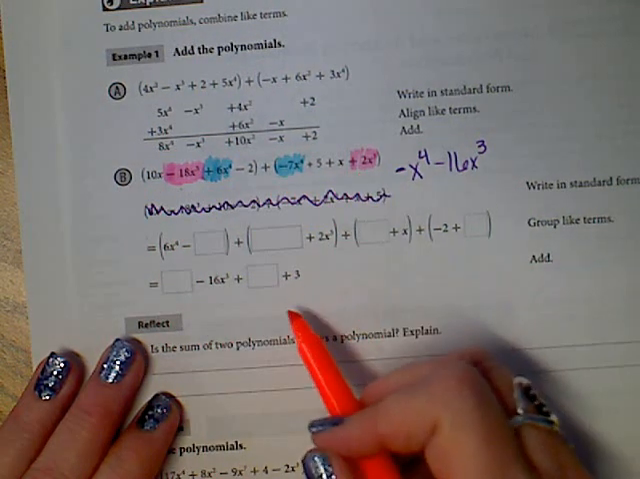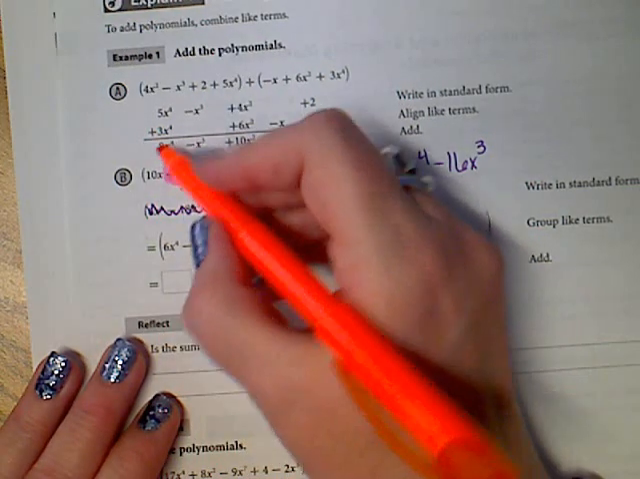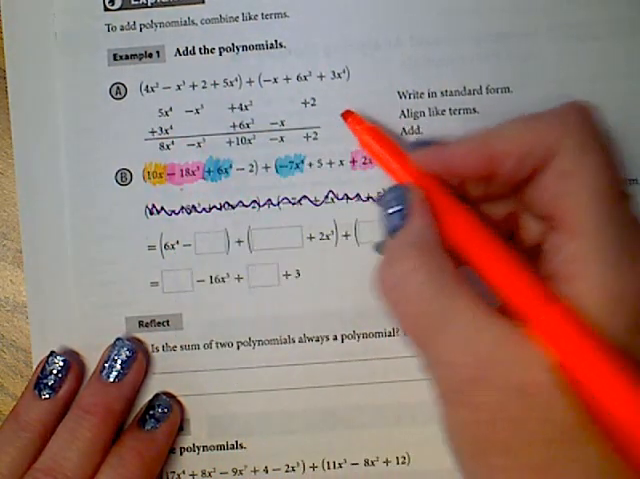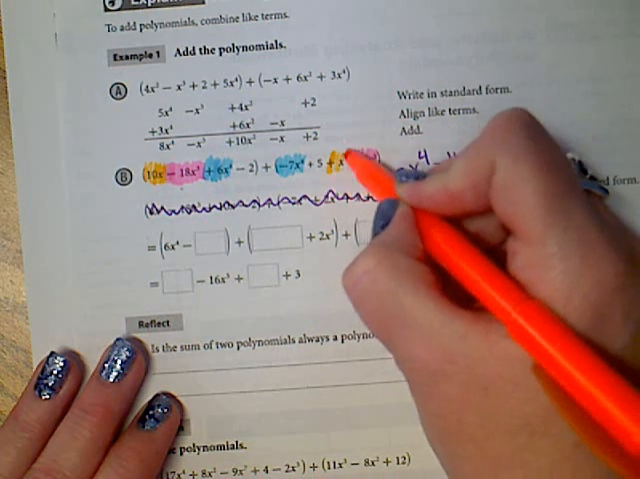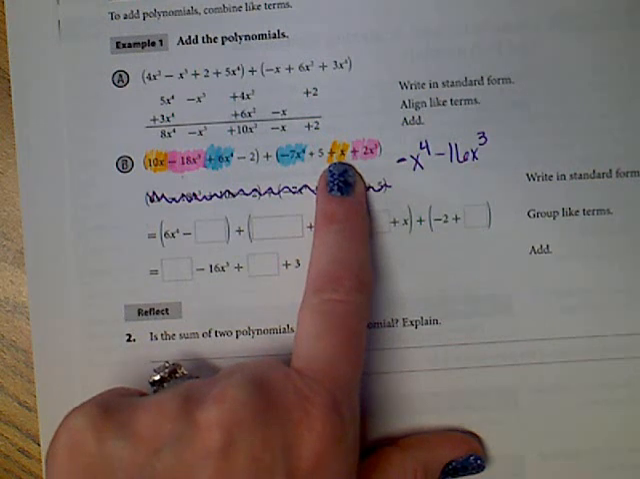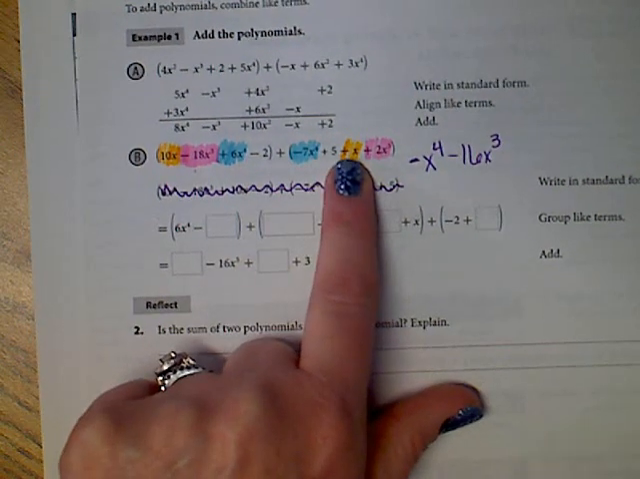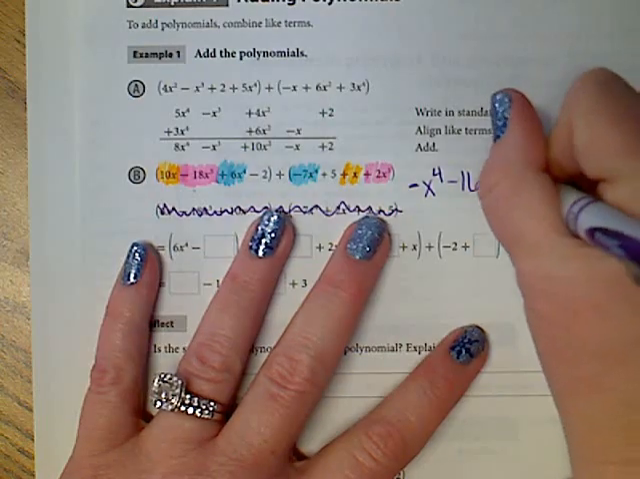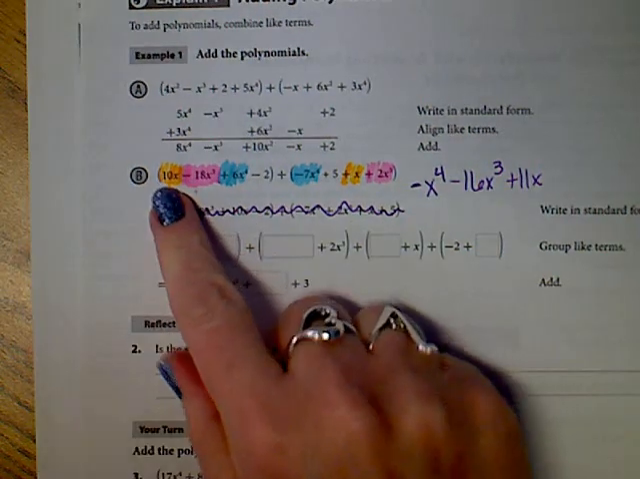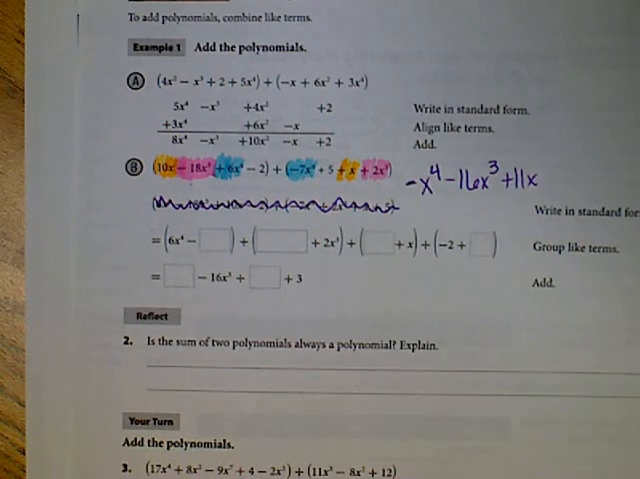Okay, after the exponent of 3, I'm looking for an exponent of 2, and I don't see one. So after exponent of 2, I'm looking for exponent of 1. So 10x has an exponent of 1, and x, positive x. Please pay attention to that. That is a 1 in front of the x. So 10 plus 1 would be 11x. Some people still write 10x. That's incorrect. That is 10x plus 1x, 11x.